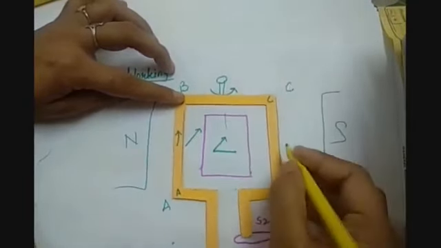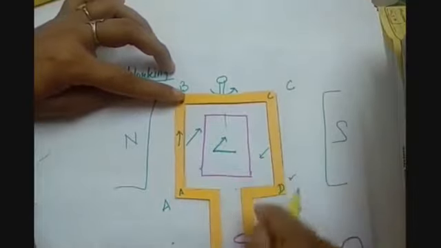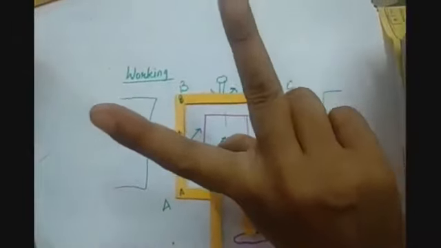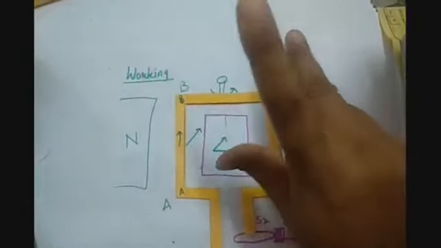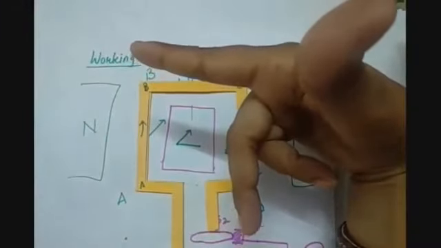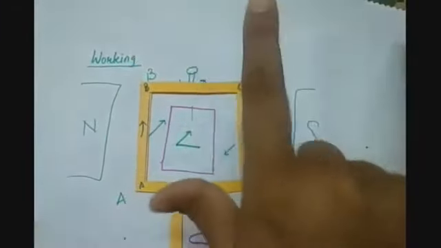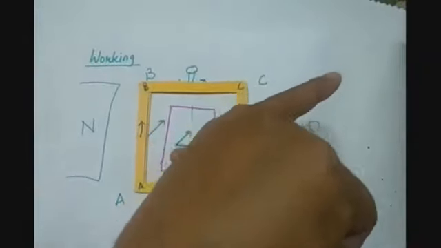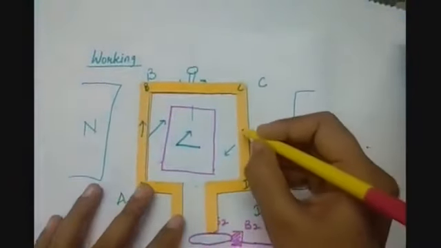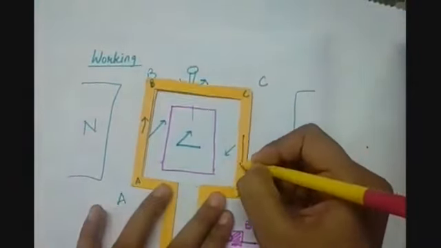Similarly, because this is going downwards, when I apply the right hand rule here, because it is moving downward and the magnetic field direction is this, then the central finger should show the direction of the induced current. So it is telling us that the induced current direction will be this.